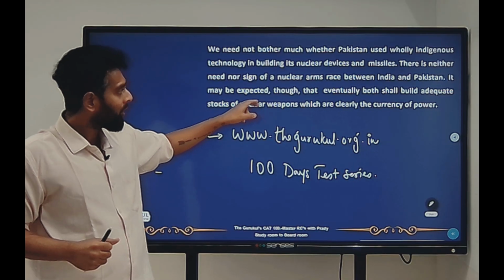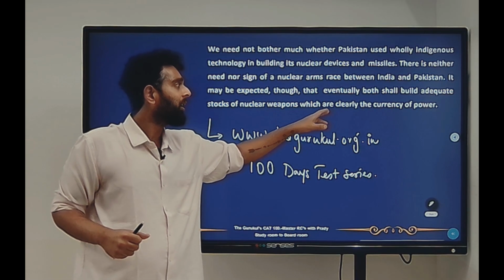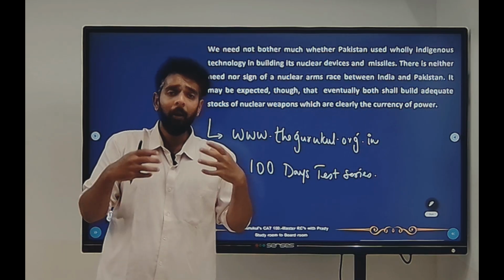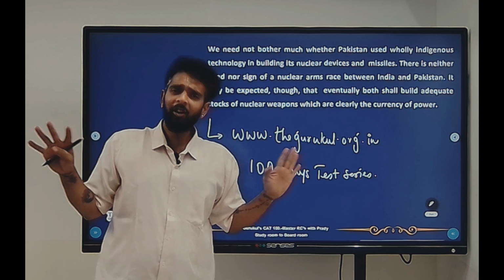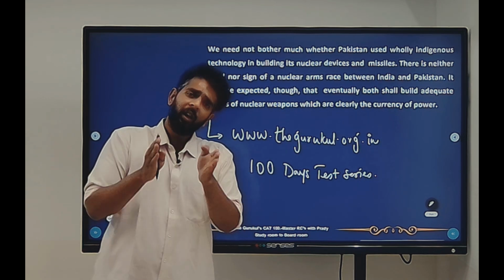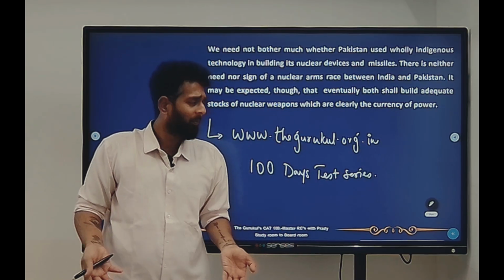It may be expected though that eventually both shall build adequate stocks of nuclear weapons, which are clearly the currency of power. So having nuclear weapons is like a currency of power. Okay, and eventually in due time, a few years later, India and Pakistan both will have enough nuclear warheads. So there's no race here.